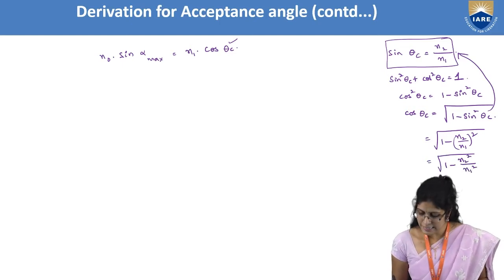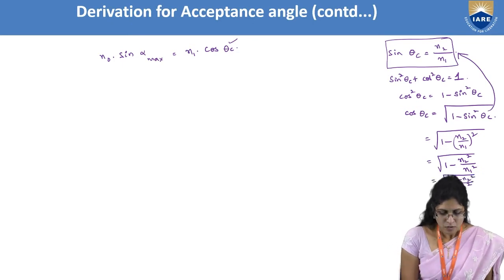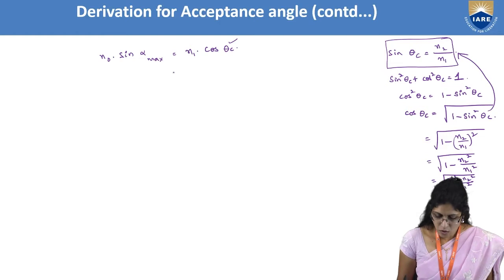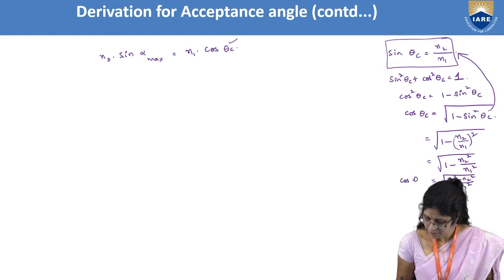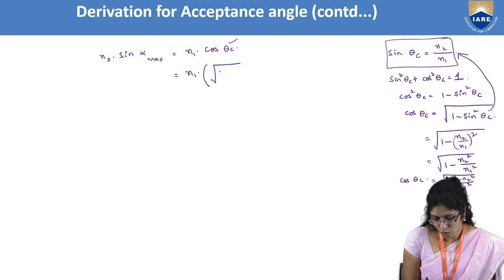If I take the LCM, I get it as N1 square minus N2 square by N1 square. So this is cos theta c, right? So N0 into sine of alpha max is equal to N1 into square root of N1 square minus N2 square by N1 square.